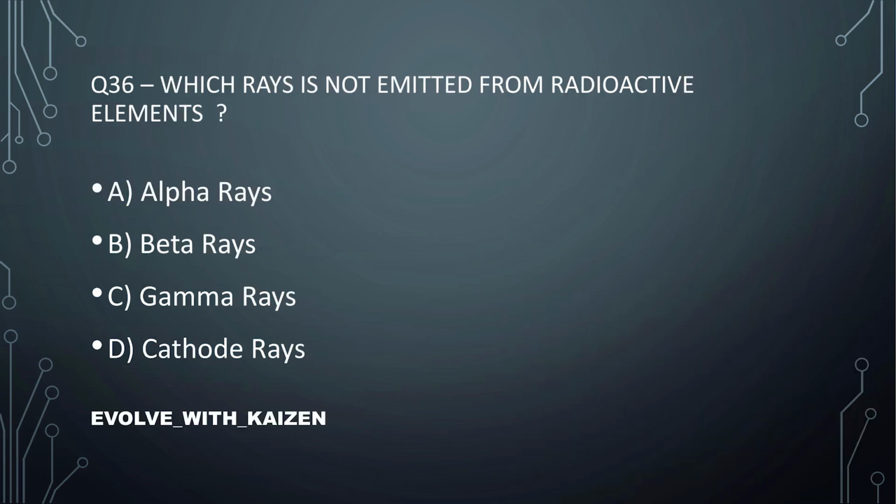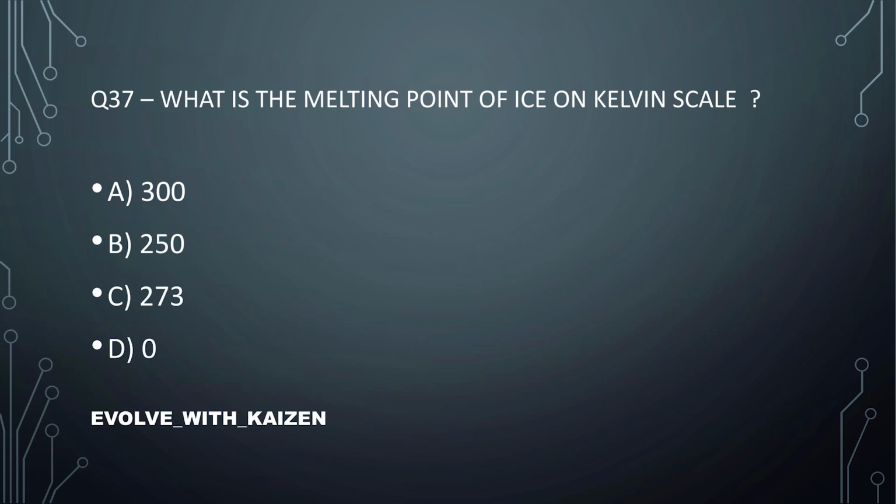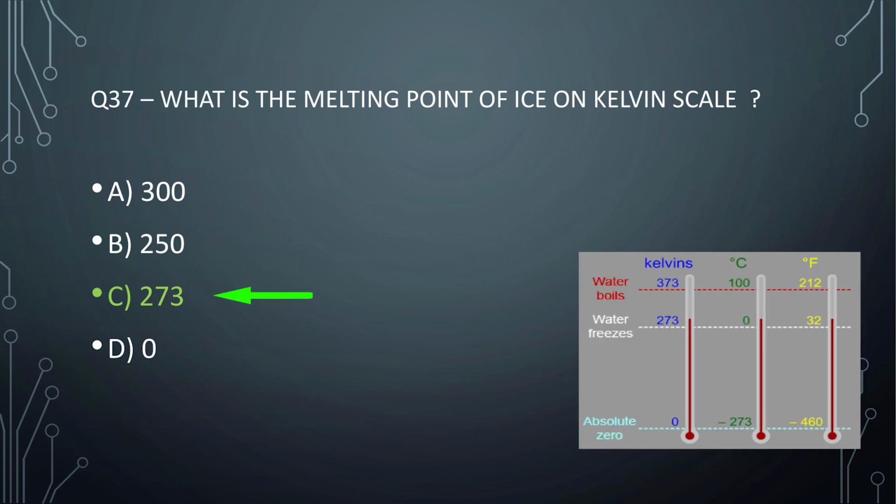Question number 36. Which rays is not emitted from radioactive elements? The answer is option number D, cathode rays. Question number 37. What is the melting point of ice on Kelvin scale? Answer is option C, 273. 273 is the melting point of ice on Kelvin scale.